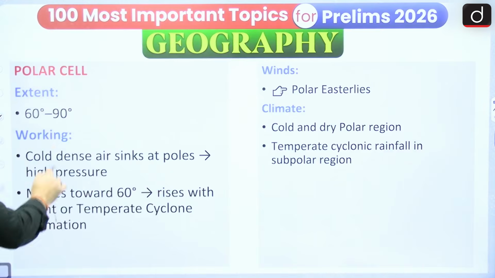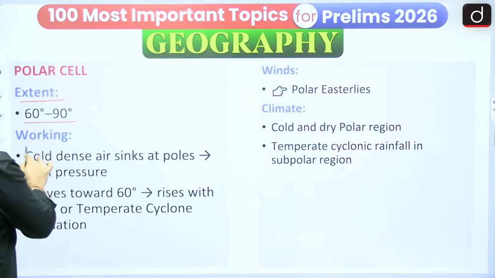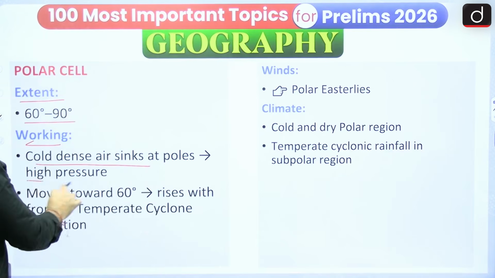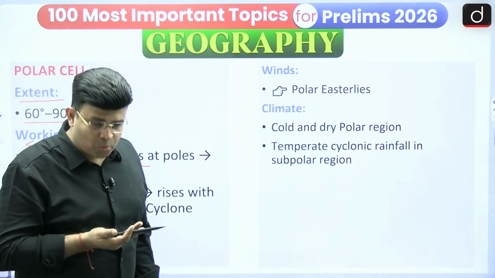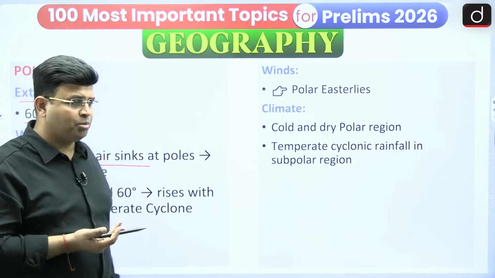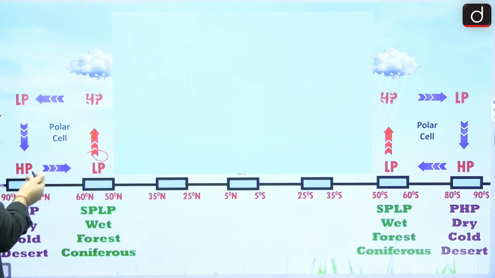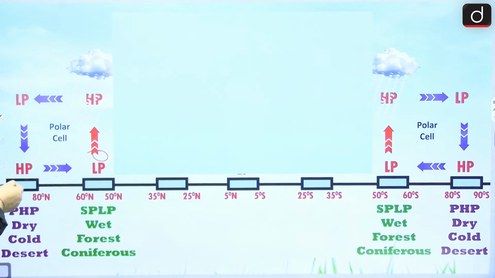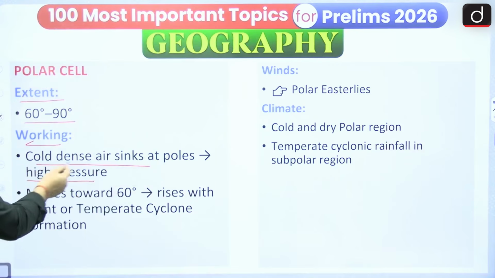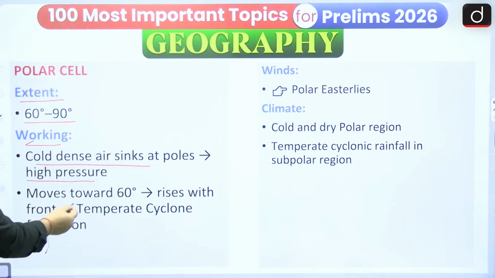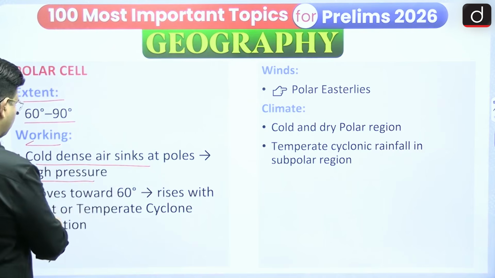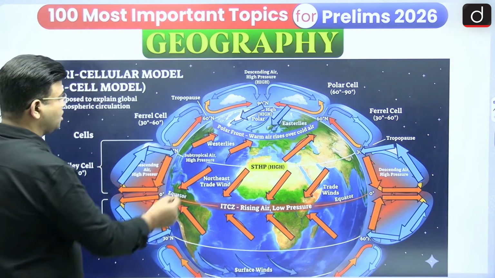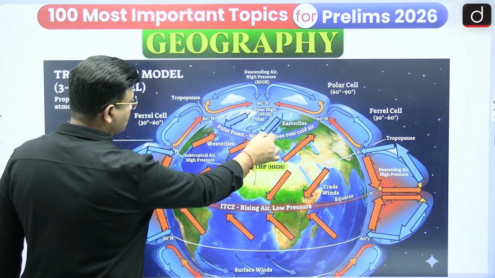The polar region is becoming very dry. Its extension is 60 degree to 90 degree, where cold dense air sinks at the poles, and it creates high pressure. When the air descends anywhere, it creates a high pressure. Here air is descending down, so it creates a high pressure itself. Cold dense air sinks at the poles, creates high pressure, moves towards 60 degree, and rises with the front or temperate cyclone formation. Here it is moving towards 60 degree.